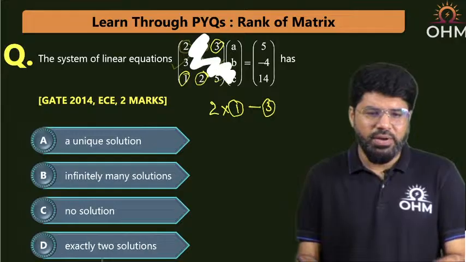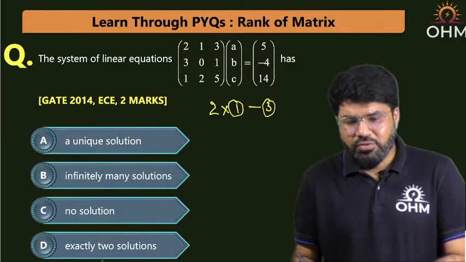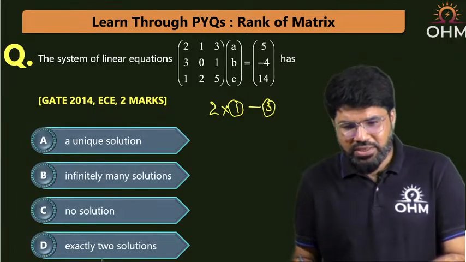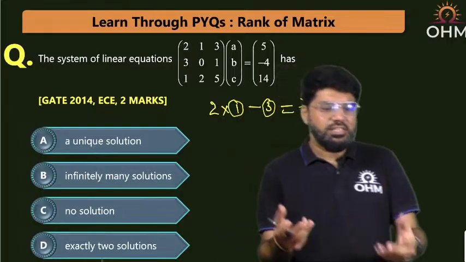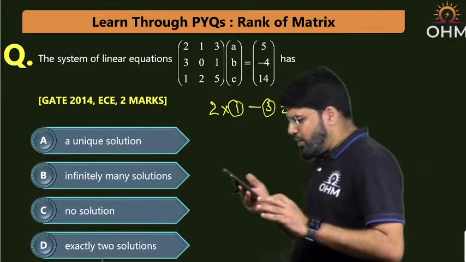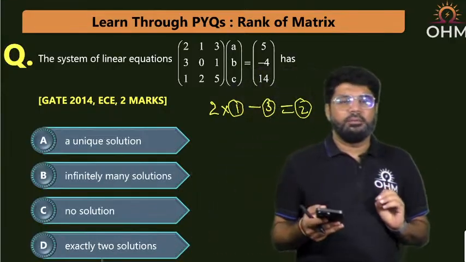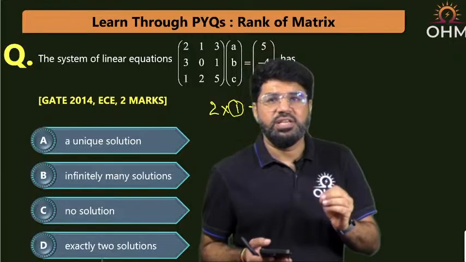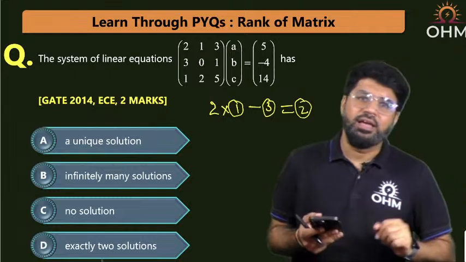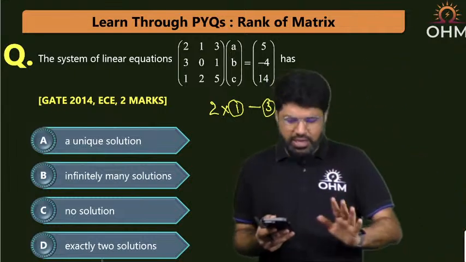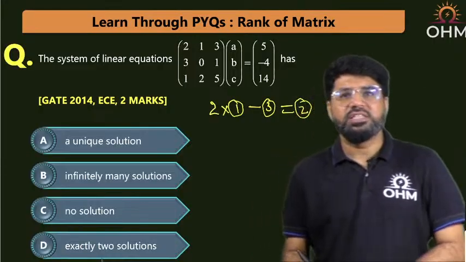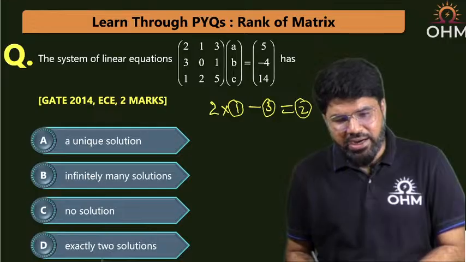So when I do this operation, twice equation 1 minus equation number 3, what I have just got is equation number 2 as it is. What does this mean and what is the answer? For any type of question, please remember, if the system has more than one solution, it will always be infinite solution. It will not have 2 solutions or 10 solutions or nothing. That is for sure.